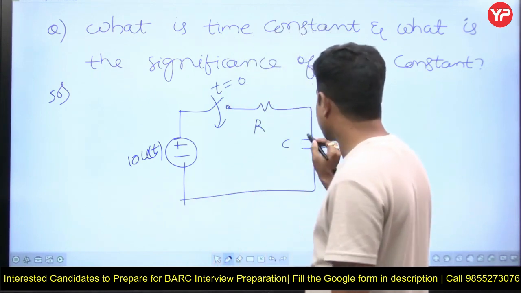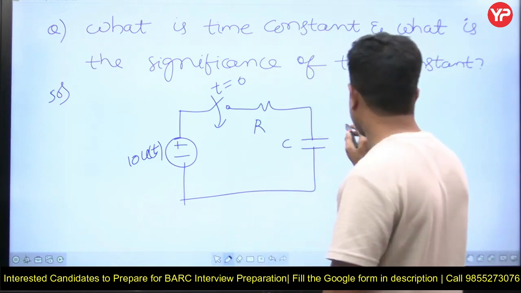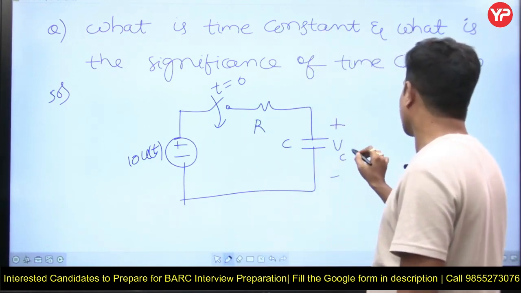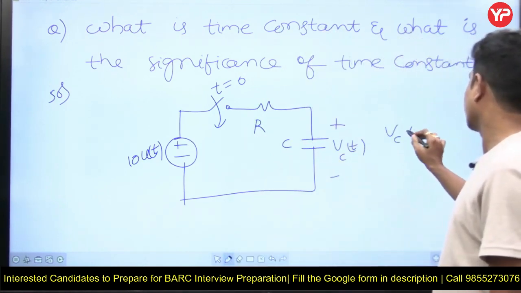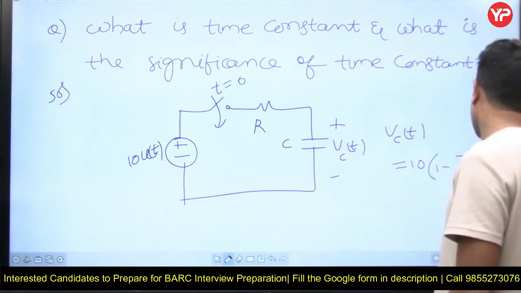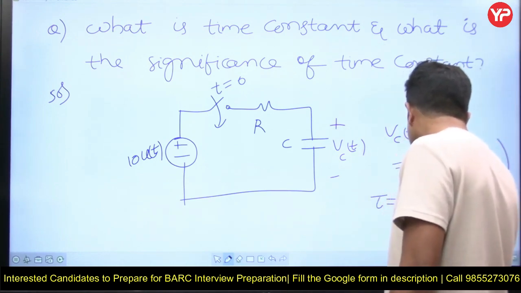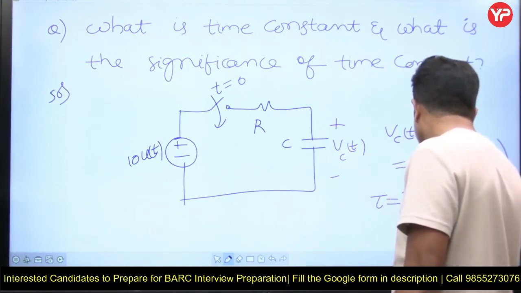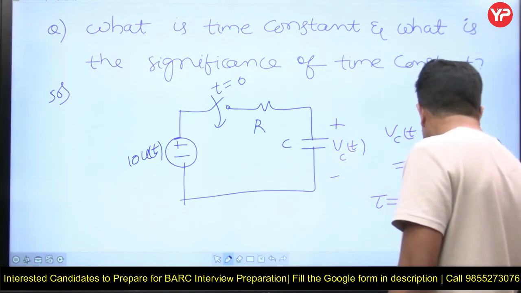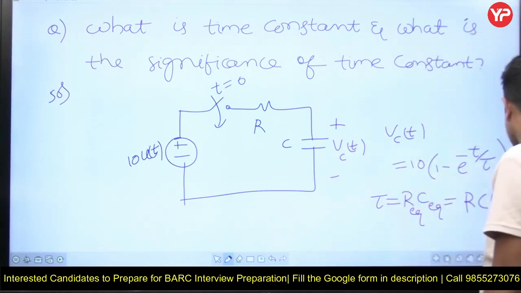This is R, this is C. Now what is the voltage across the capacitor? Voltage across the capacitor Vc of t is equal to 10 into (1 minus e power minus t by tau), where tau is the time constant, that is R equivalent into C equivalent. In this circuit it is RC only, and the unit of time constant is seconds.